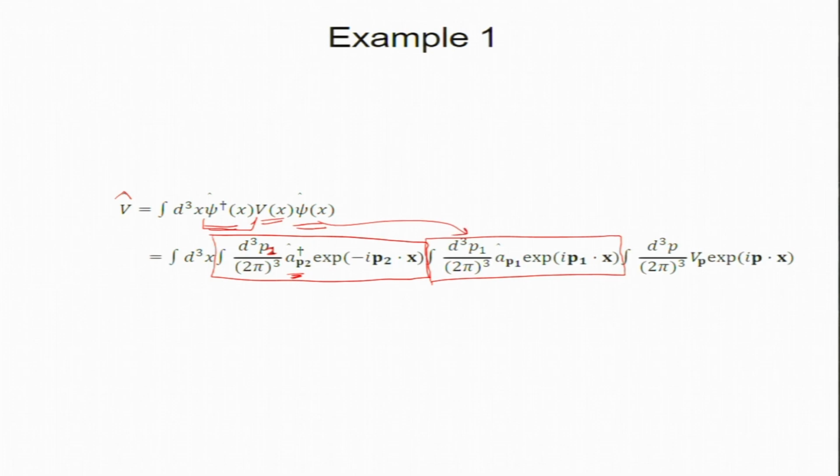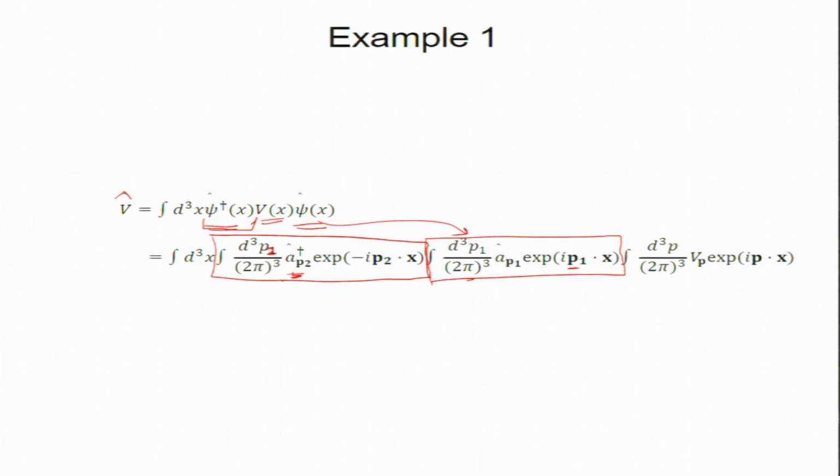So it can be shifted around, but I cannot change this: psi dagger is to the left and cannot go to the right. So this is psi x, which comes with a plus i p1 dot x, as we defined. Please remember the Fourier definition; I am doing it in 3D, so the division by 2 pi cubed is there.